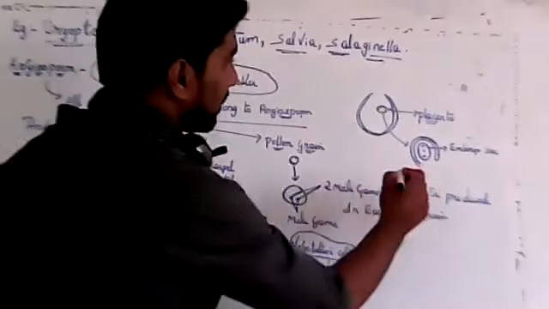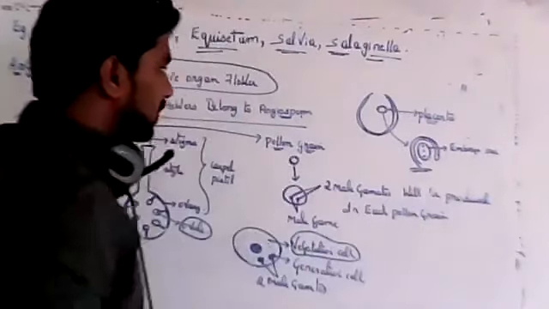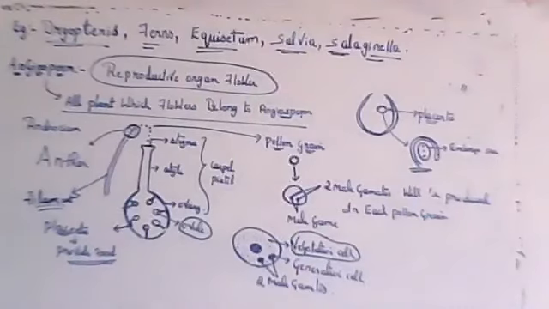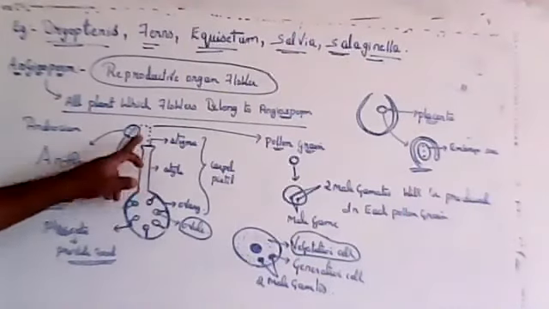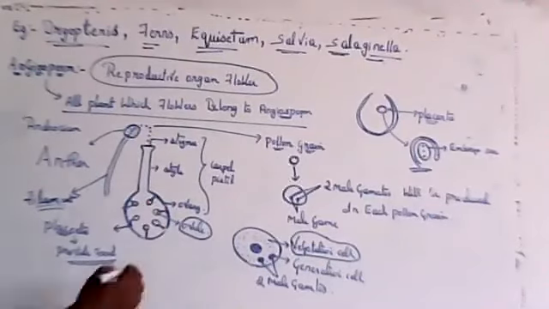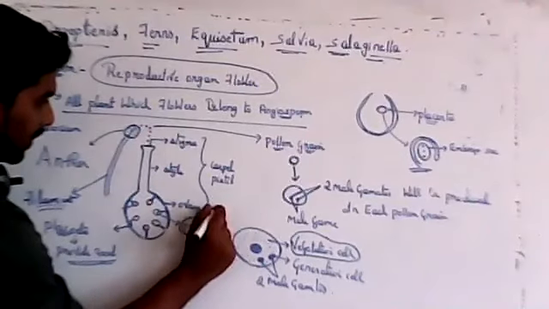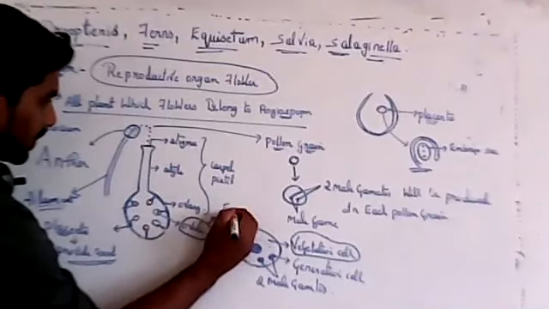Okay, tomorrow. So only 1 minute is remaining now. So now it's not possible to explain the entire life cycle. So this much: stigma, style, ovary. So inside ovary there is an ovule. So inside ovule there will be development of female gamete or egg.